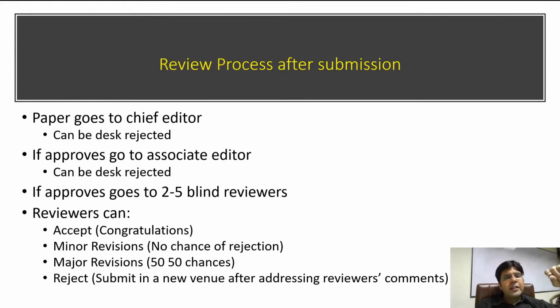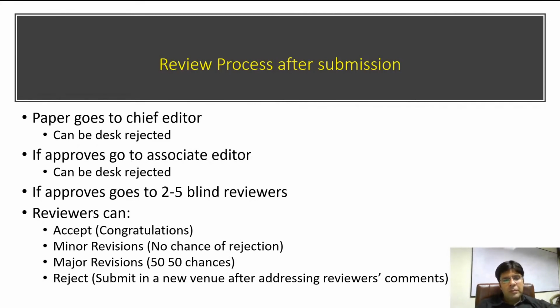Okay, once the associate editor decided the paper is good, he, for example, sends the paper to, let's say, 2 reviewers. The reviewers will be given a duration of maybe 4 to 5 weeks to review the paper and submit the review comments. The reviewers can then accept your paper, give you a minor revision, give you a major revision, or they may directly reject your paper. If they accept your paper, congratulations, that's a good thing. I mean, your paper will then be published in that journal.